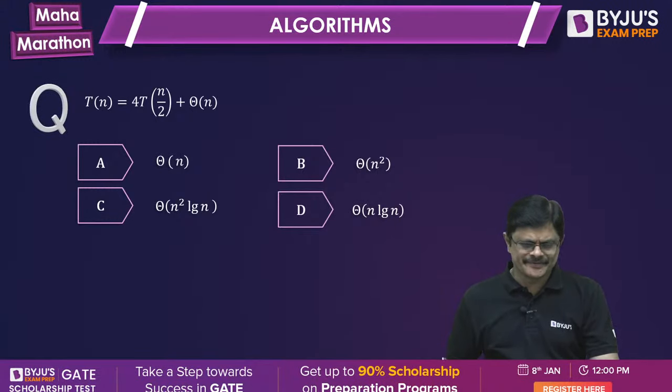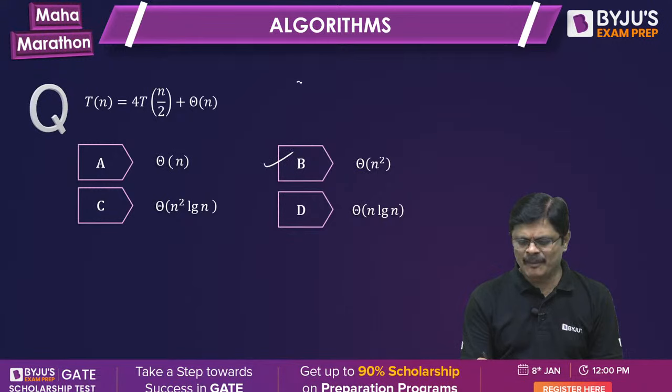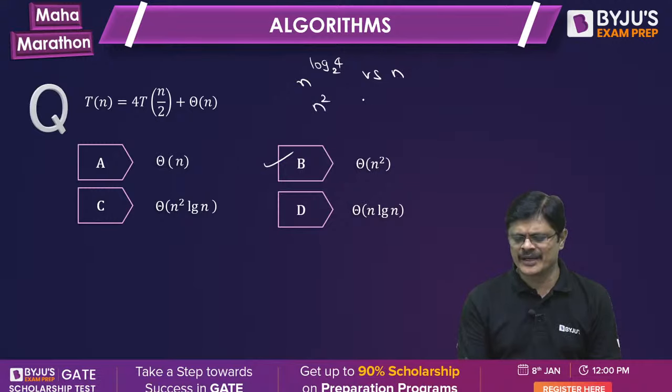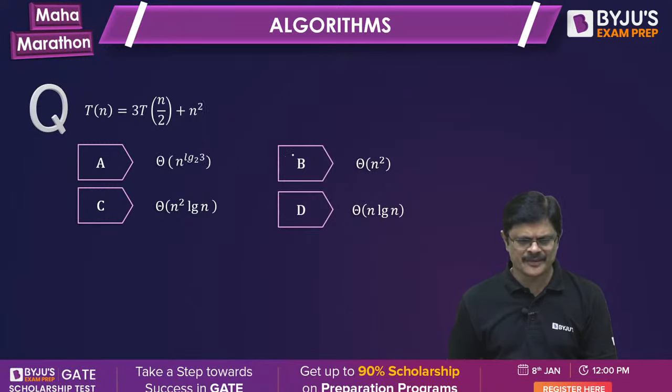What about this? What is the answer? For master theorem, hardly 10 seconds. We should write the result in 10 seconds for master theorem, or maximum 20 seconds, not more than that. N power log 4 to the base 2 versus n. So it is n square. So who is dominating? N square is dominating. So theta n square. Next one.